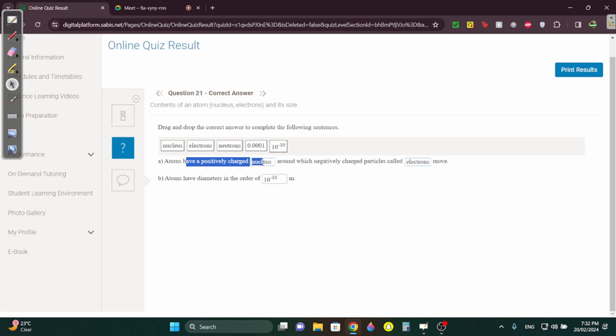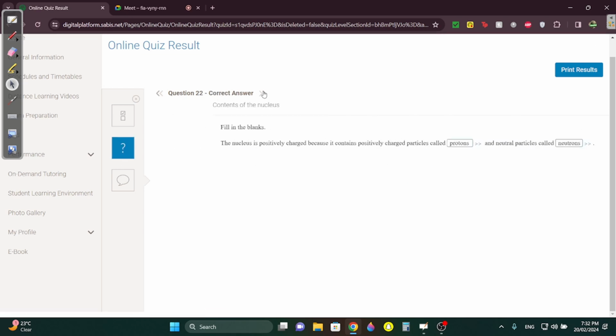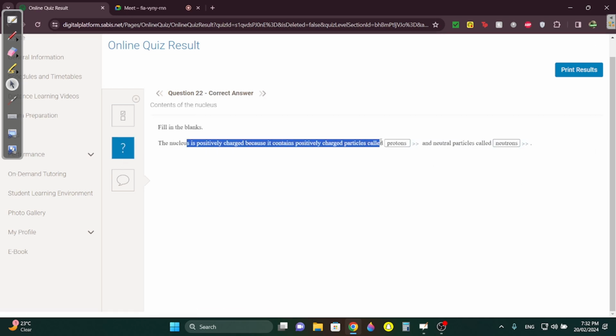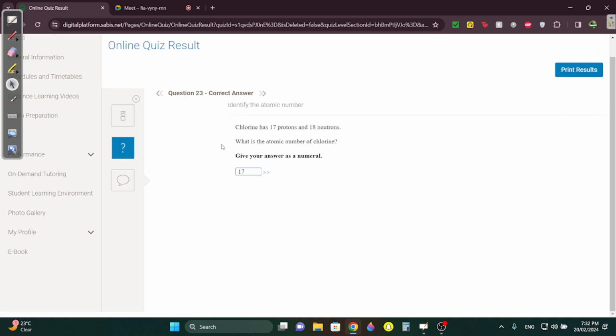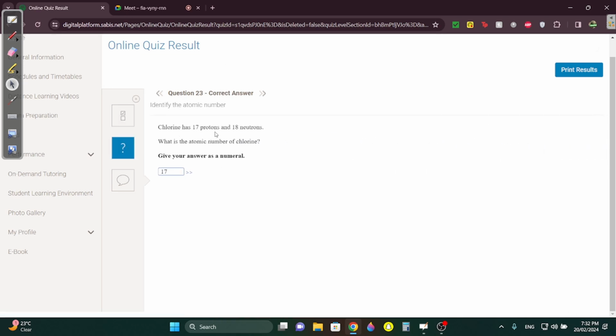Question 21. Atoms have a positively charged nucleus around which particles called electrons move. You know this, and the diameter is 10 to the minus 10. The nucleus is positively charged because it contains protons and neutral particles called neutrons. This is easy. Okay. Chlorine has 17 protons and 18 neutrons. What's the atomic number? You just take the protons. Sodium has 11 protons and 12 neutrons. What's the mass number? You just add them.